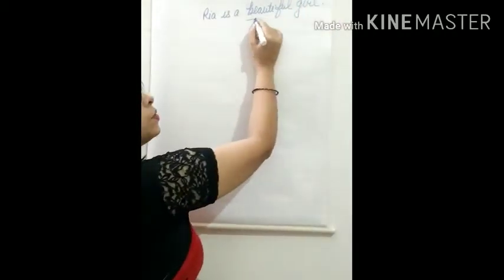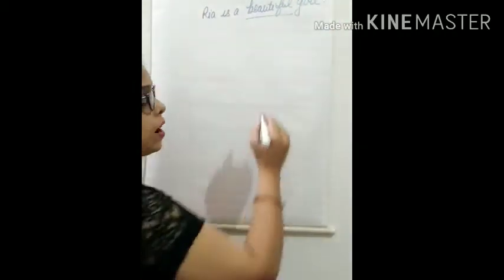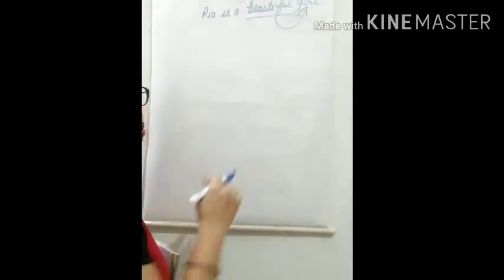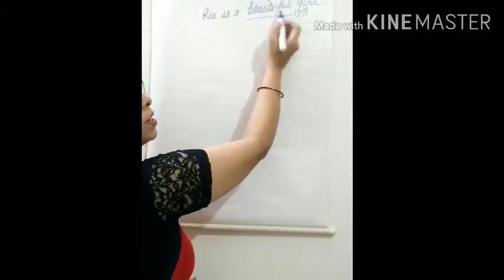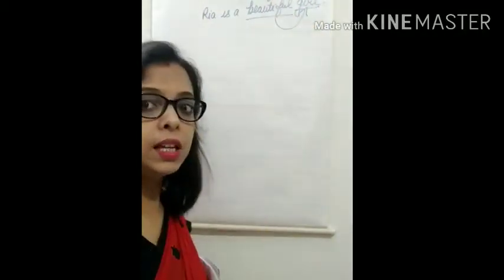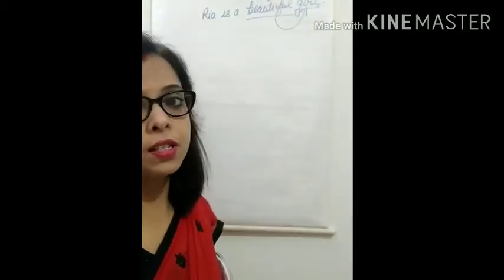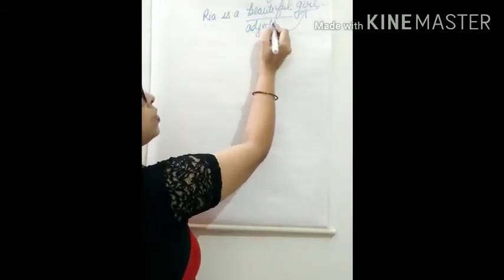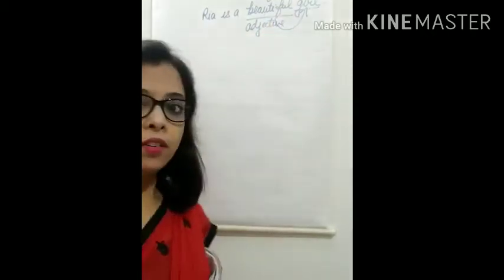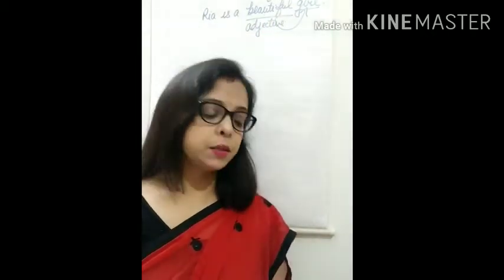Children, then this word beautiful, it is describing the noun girl. What kind of girl? Beautiful girl. So this beautiful is describing this noun girl. So what is beautiful? Beautiful is an adjective. So this you have already studied in previous class.